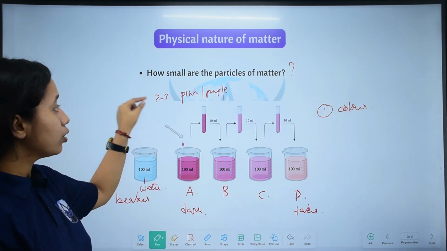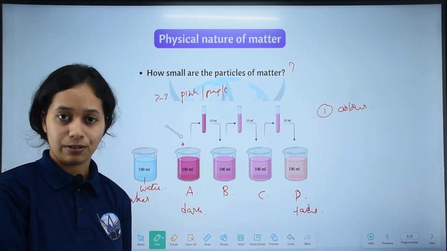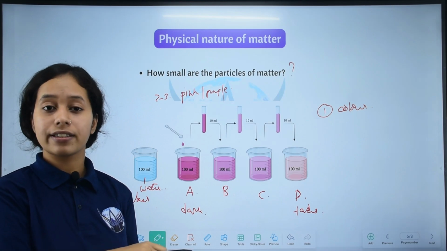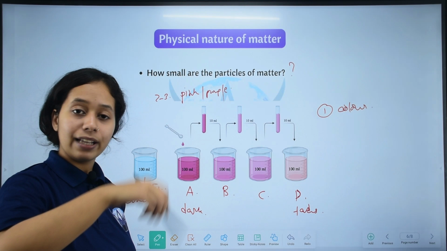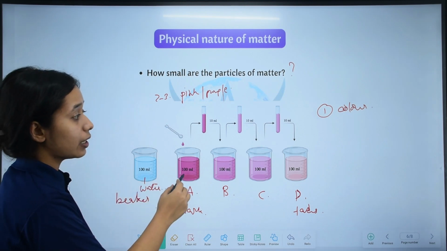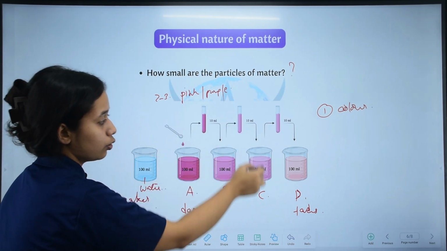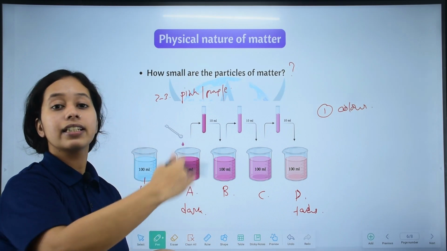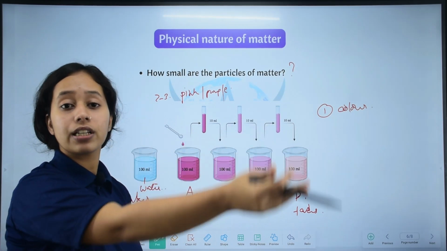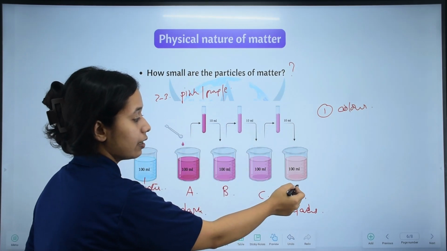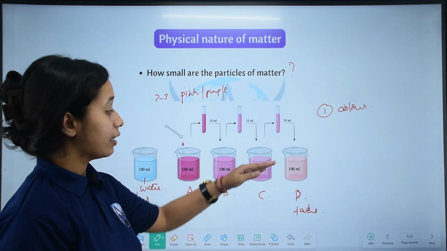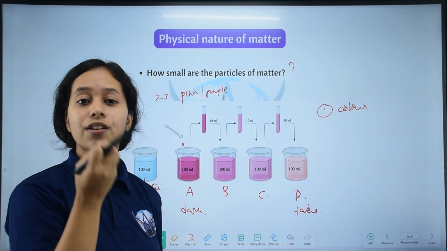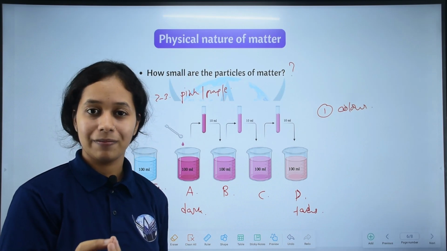Now we added 2 to 3 crystals to 100 ml of water. We stirred it, and then transferred 10 ml three times. Still, in the last beaker we can see the pinkish hue, which means particles of potassium permanganate are present in the 4th beaker too.